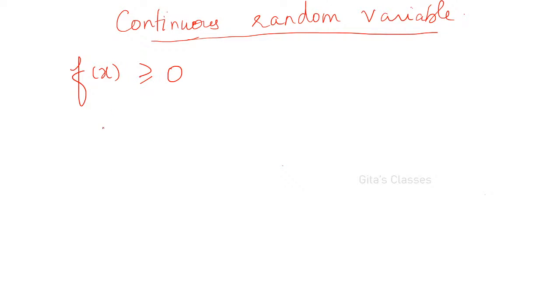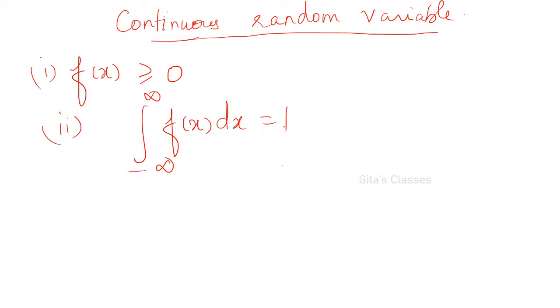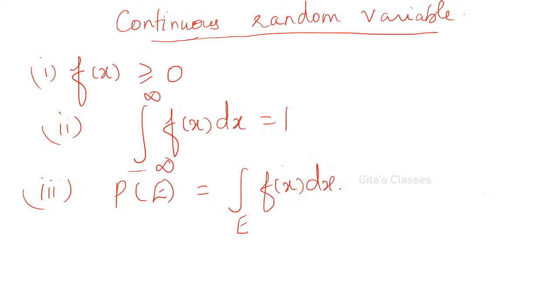The second condition is the integral from minus infinity to plus infinity of f of x dx should be equal to 1, because the total probability is always 1. The third is that if you are defining the probability, it should exist: the probability of E is the integral over E of f of x dx. It should be well defined.